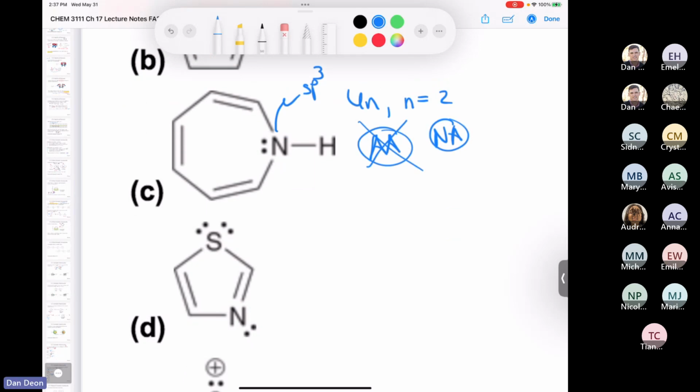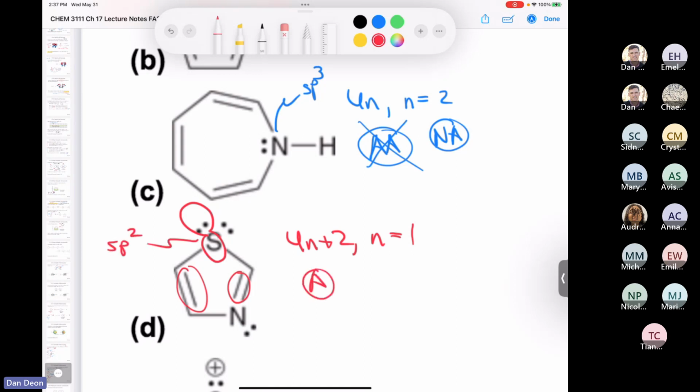Okay, let's look at the next one. Remember, if you have a lone pair and a double bond, they both can't be participating in resonance. Only the double bond can be. So we have an sp2 hybridized carbon here, so we have pi electrons here, pi electrons here. And then if we imagine one of these lone pairs as being in a p orbital, we have a continuously overlapping system of p orbitals. Do we have a Huckel number? Yes, 4n plus 2, where n is equal to 1, and therefore this compound is aromatic, so this would be sp2, and the answer is yes.